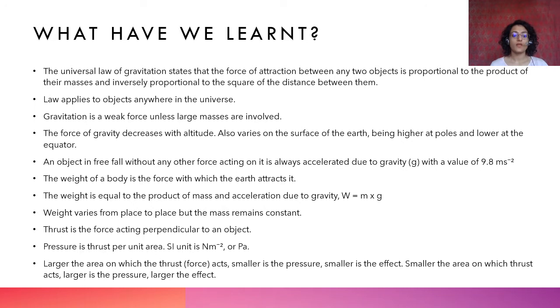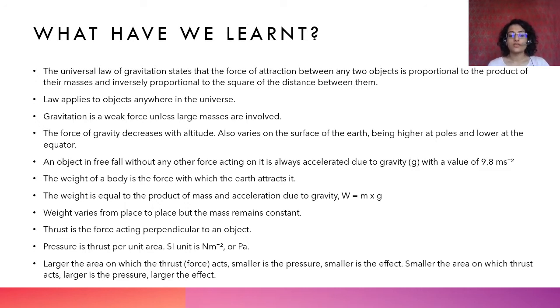Okay. Gravitation is a weak force unless large masses are involved. We have seen that, right? Because the value of capital G is really low. Therefore, the force of gravitation per se is really small. But if you have big masses, then you have a large force of gravitation. That is why you are attracted to the Earth, but you are not attracted through gravitation to some other person or to some other object, even though there is force of gravitation that is working on both of you. The force of gravity decreases with altitude.